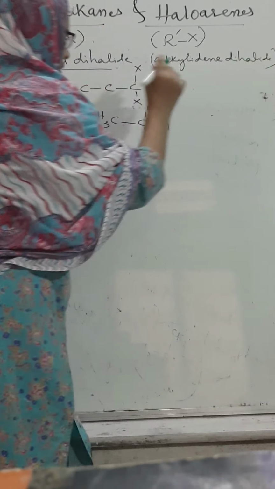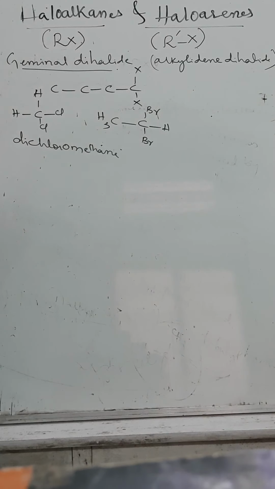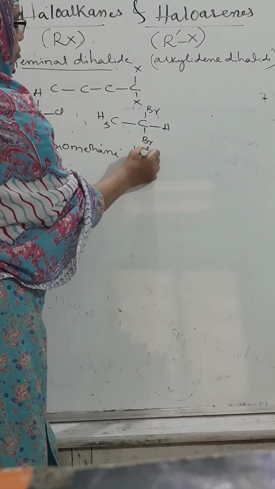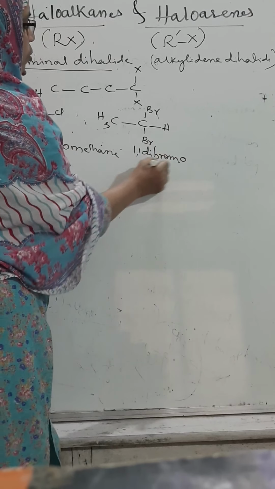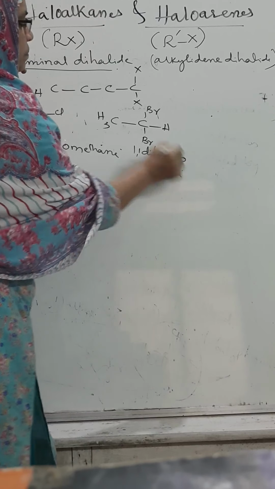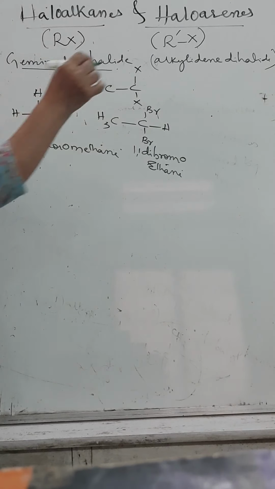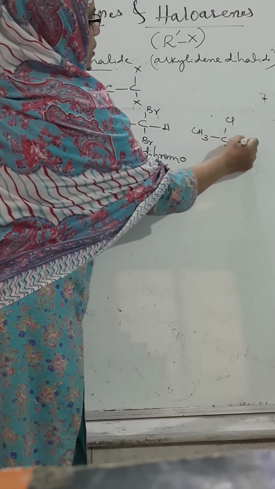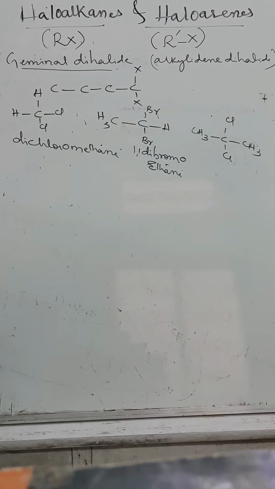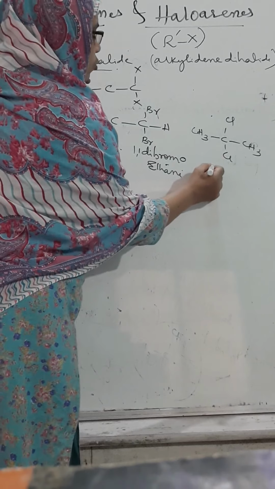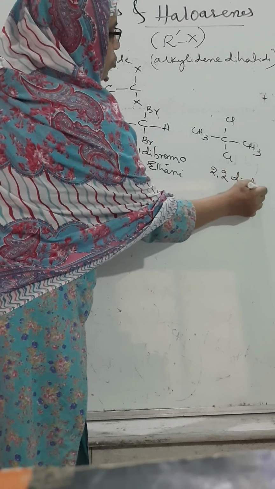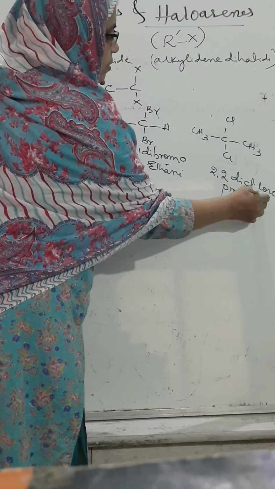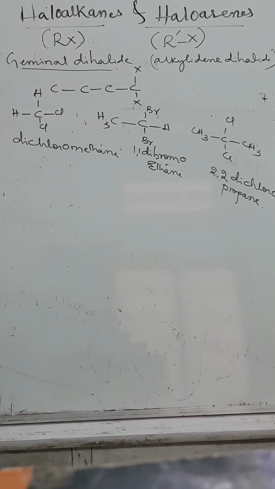These are not IUPAC names, but IUPAC names are easy to remember as we have studied the rules in earlier videos. Therefore, we can say here 1,1. Tell me what? Dibromoethane. 1,1-dibromoethane. Another example, we will take a three-carbon chain with the center carbon atom containing two halide groups. What can we call it, tell me? 2,2-dichloro. What? The parent chain contains how many carbon atoms? Three. Propane. 2,2-dichloropropane.